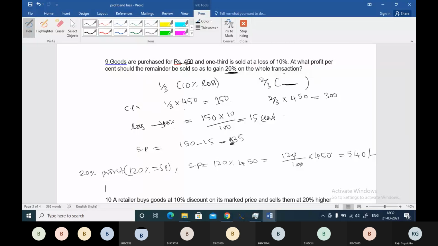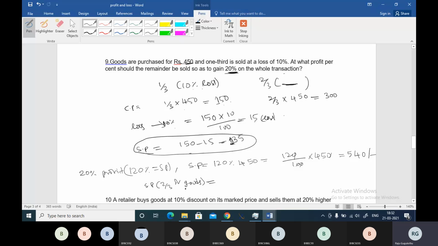Okay. Now here we got the selling price of the one third of the goods, and now we will find the selling price of two third of goods, boss. The selling price of two third of goods will be the selling price of total goods minus the selling price of one third of goods.